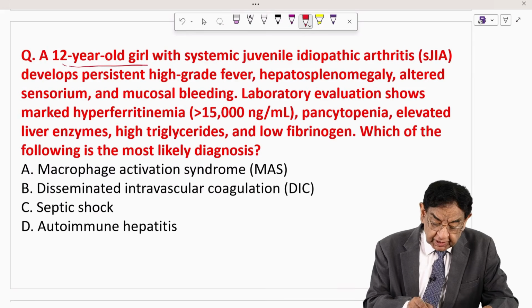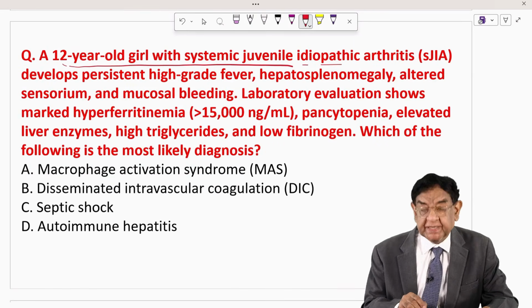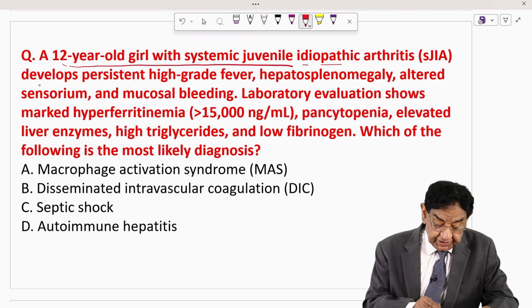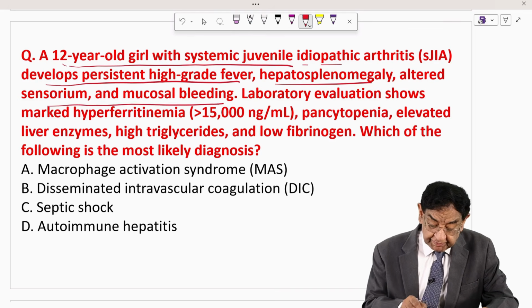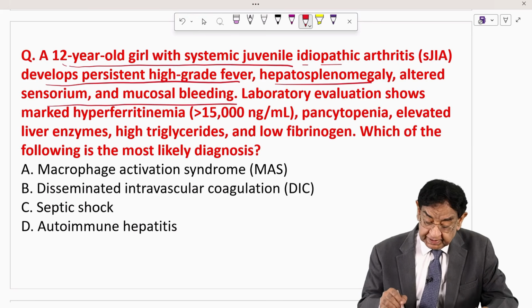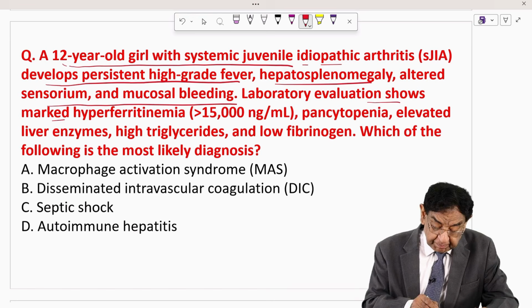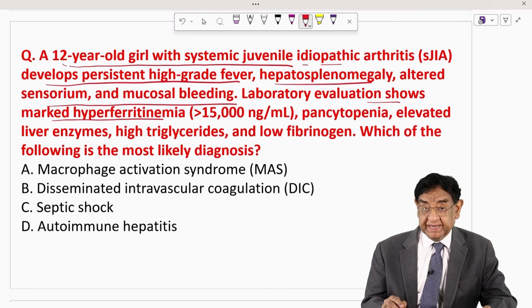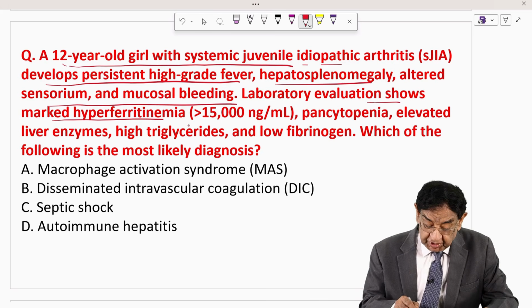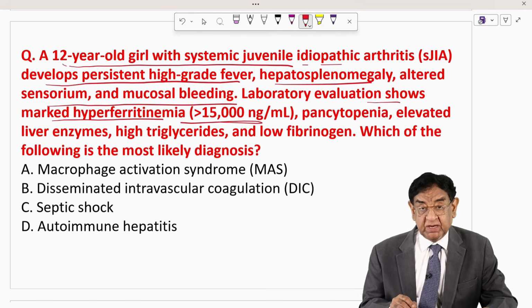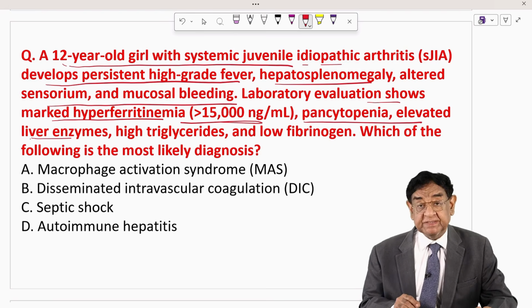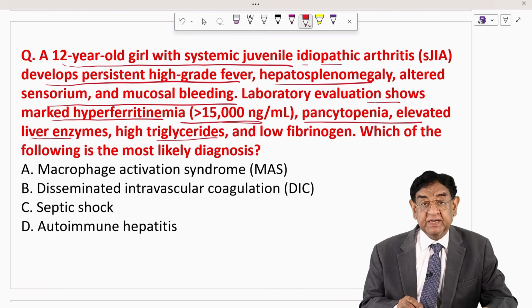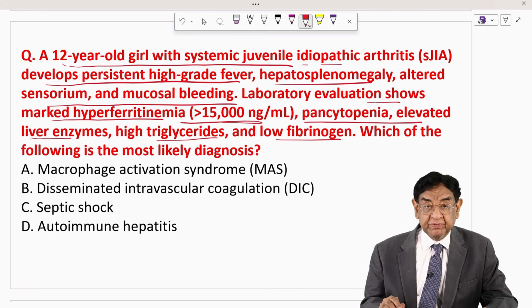A 12-year-old girl with systemic juvenile idiopathic arthritis develops persistent high-grade fever, hepatosplenomegaly, altered sensorium, and mucosal bleeding. Lab evaluation shows marked hyperferritinemia. That means serum ferritin level is more than 15,000 nanogram per ml. Pancytopenia, elevated liver enzymes, high triglyceride, and low fibrinogen.